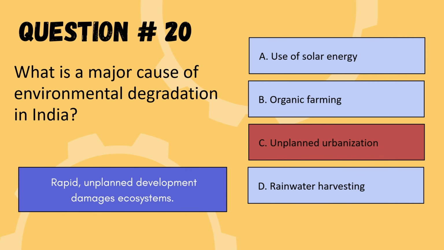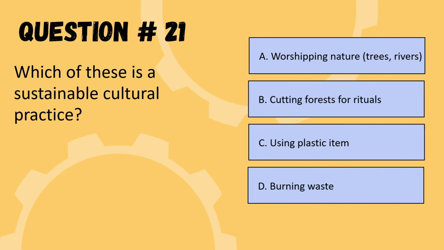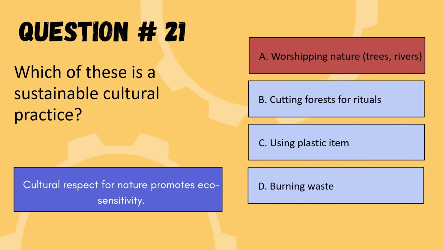So we are moving to the next question. Next question is, which of these is a sustainable cultural practice? Options are worshipping nature, cutting forest for rituals, using plastic items, or burning waste. So the correct option is option A, worshipping nature like trees and rivers.